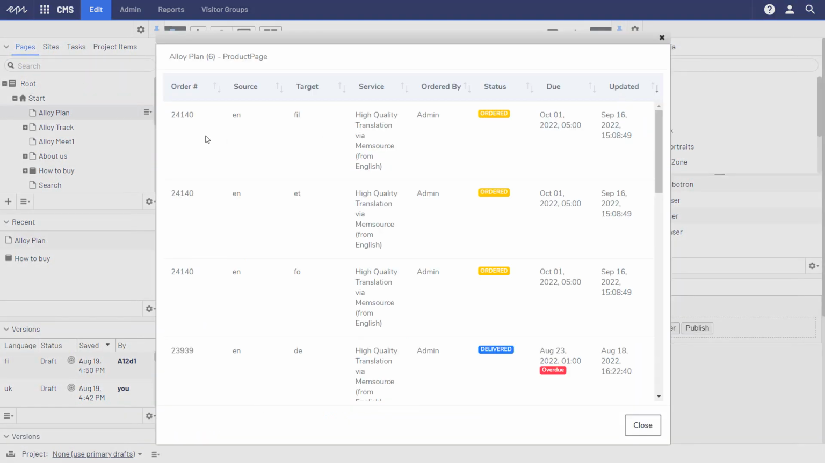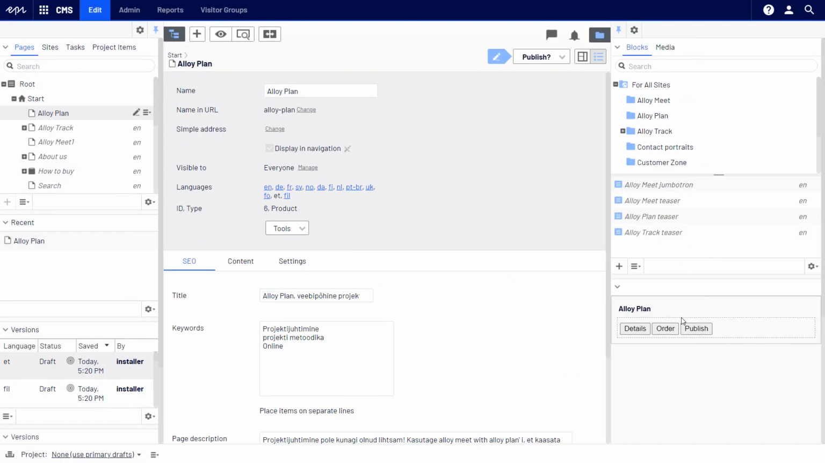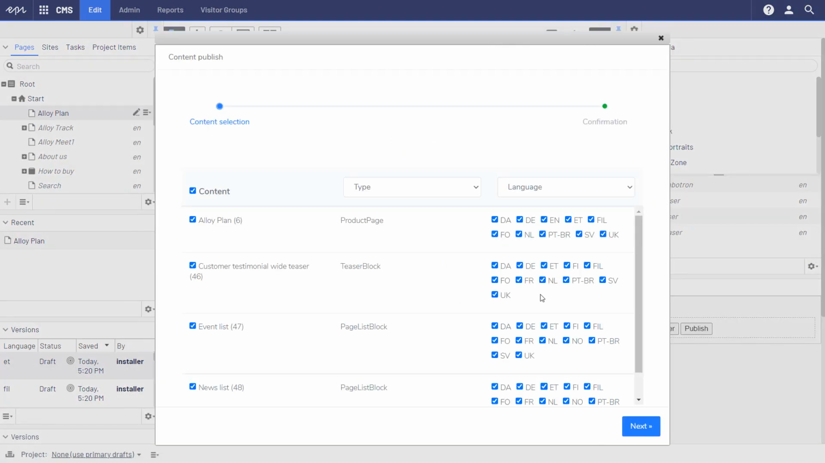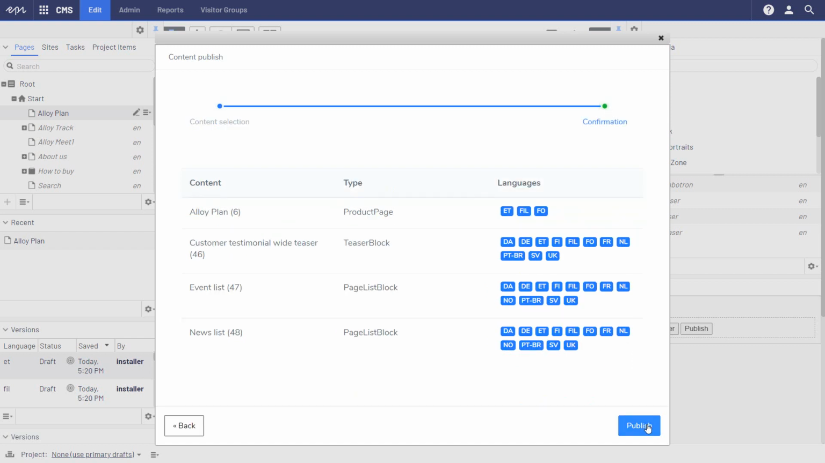Click the Details button to open the order view and track your order statuses. To publish your translations, click the Publish button and choose the required content items and the target languages. Confirm and check the result.